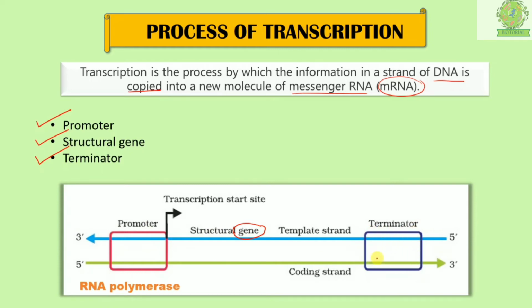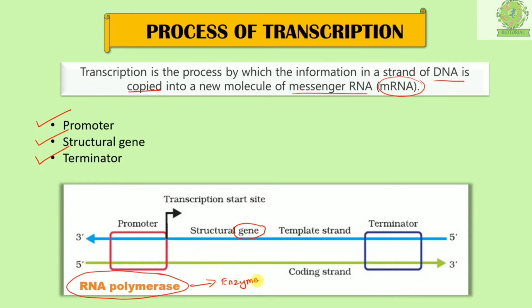Now apart from this we also have RNA polymerase. This RNA polymerase is an enzyme. Okay, it is an enzyme. Now what does this enzyme do? This enzyme will bind to the promoter region and initiate, it will start the process of transcription on the DNA. Okay, so this is how it works.